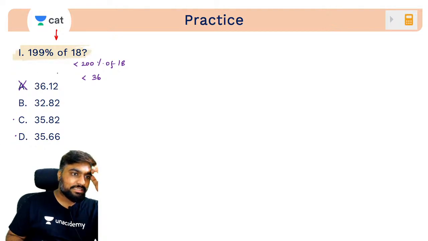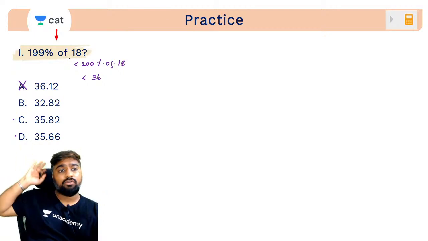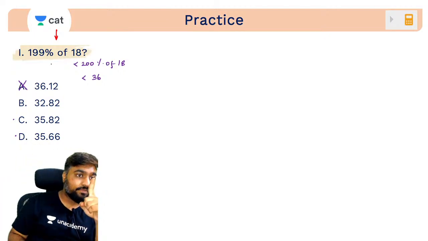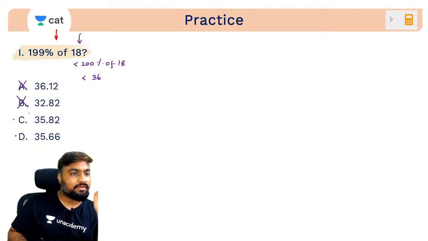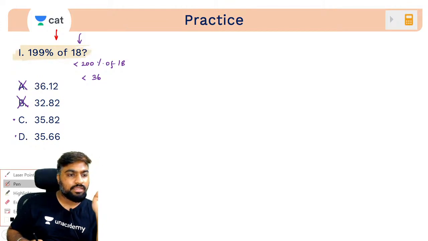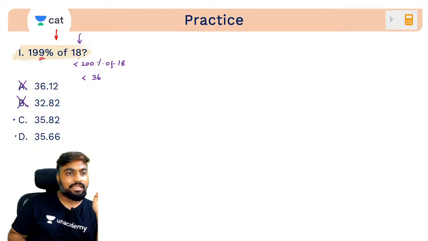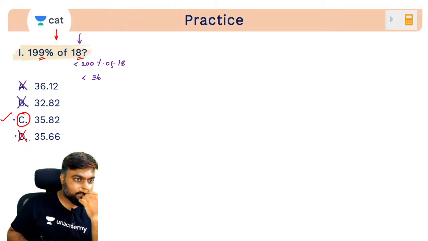How much less than 36? Are we talking about a big value? No, just 1% less, right? We're looking at a value that is only 1% less. 1% of 18 is what? Less than 1, correct? So 32 is too small a value. Now between these two we have to check 35.8 and 35.66. Go for the last digit. 9 into 8 ends with a 2. This ends with a 6, this ends with an 8. What makes more sense? C makes more sense. That's it.